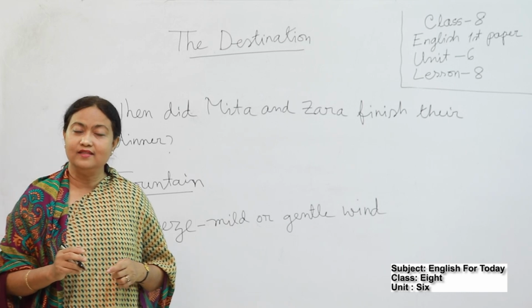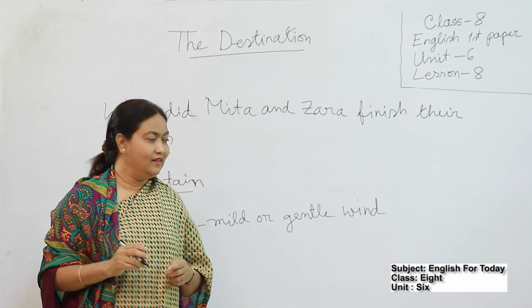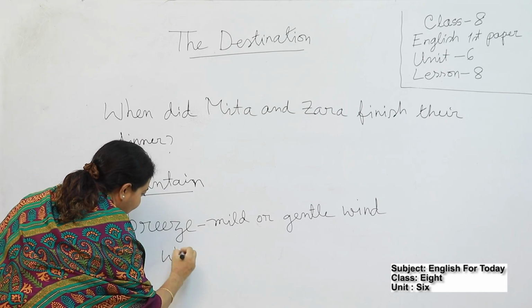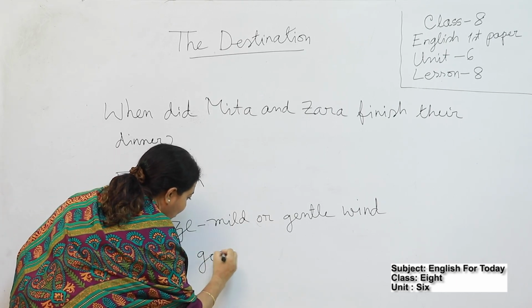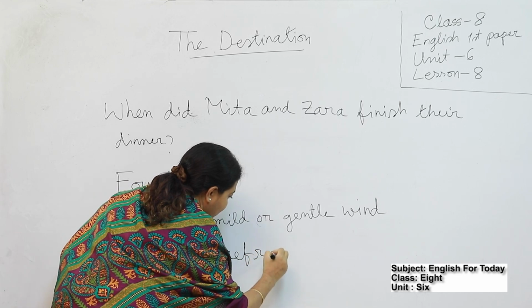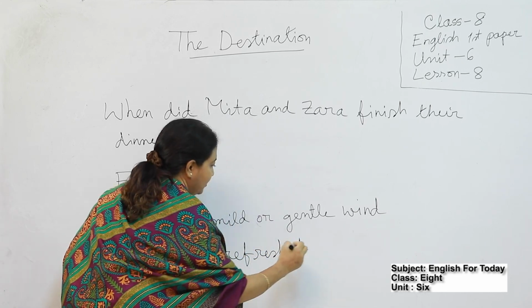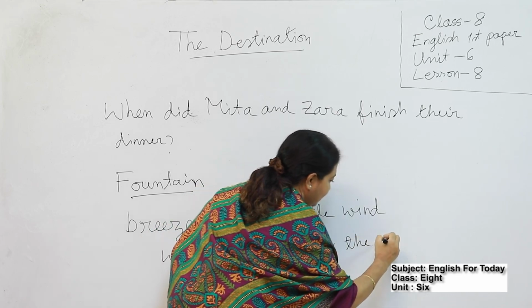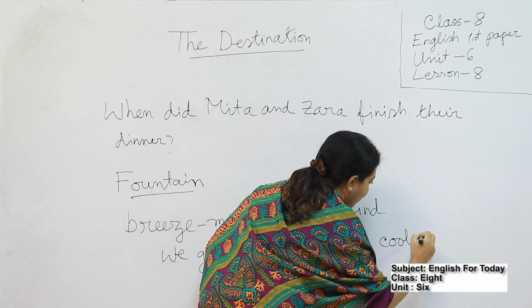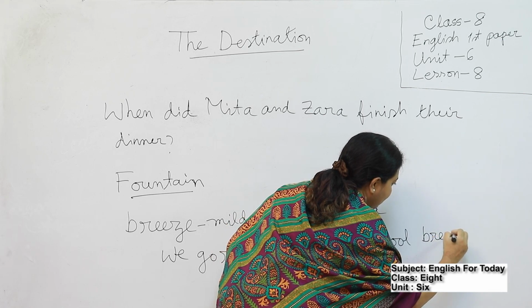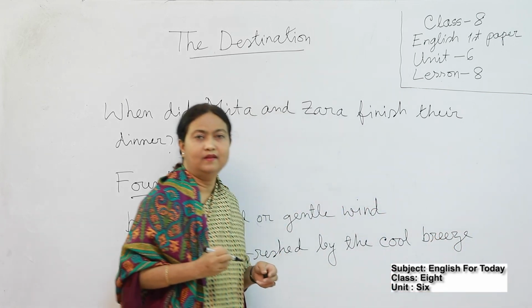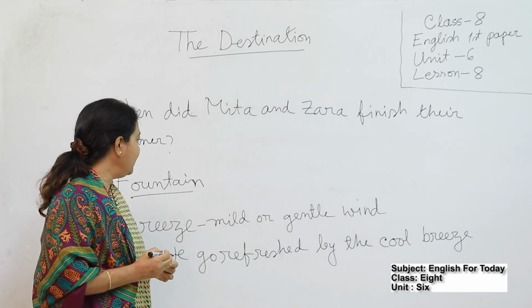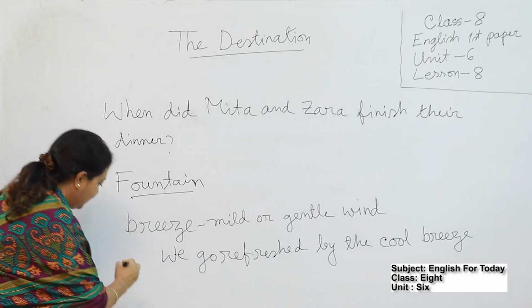Can you make a sentence? I think you can. The sentence may be, we got refreshed by the cool breeze.